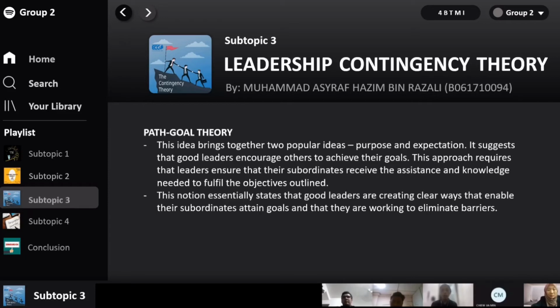So the third is path-goal theory. Basically, this idea brings together two popular ideas, which are purpose and expectations. It suggests that good leaders encourage others to achieve their goals. This approach requires that leaders ensure that their subordinates receive the assistance and knowledge needed to fulfill the objective outlined. Basically, this notion states that good leaders are creating clear ways that enable their subordinates to attain goals and that they are working to eliminate barriers.